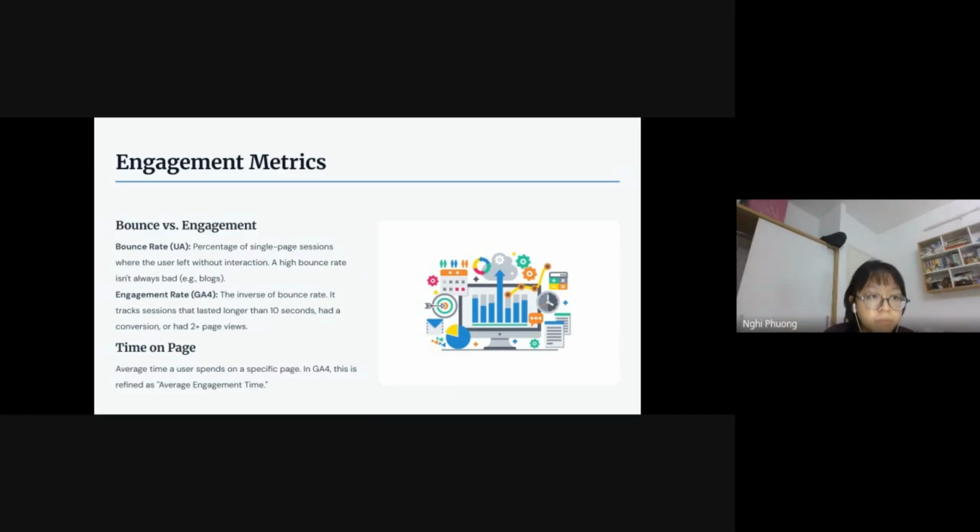And time on page is simply the average time they spend on a particular page. In the new GA4, Google Analytics, this is called the average engagement time, like how long they were actually doing something on that page.